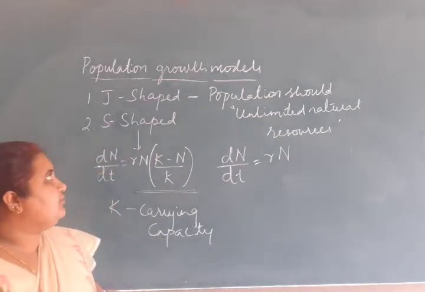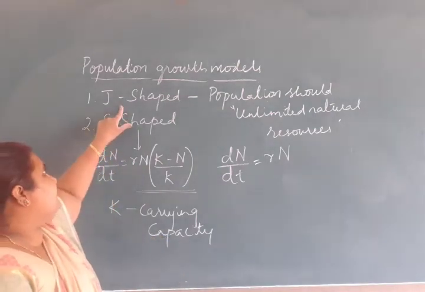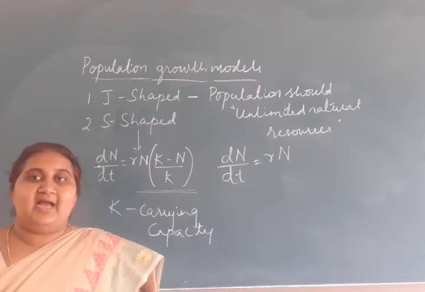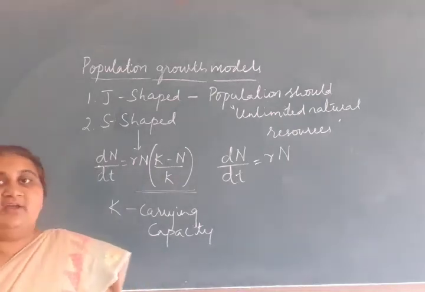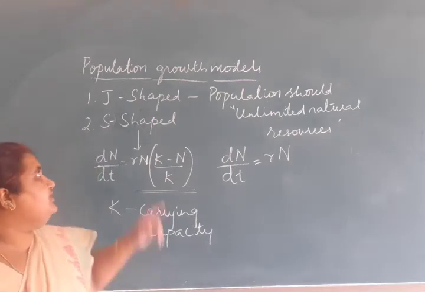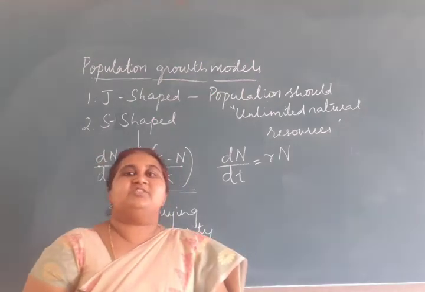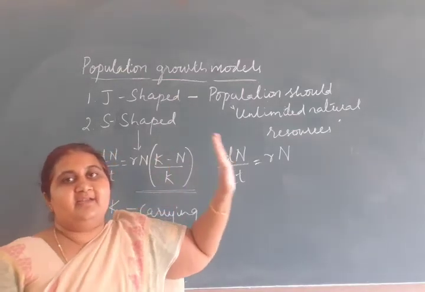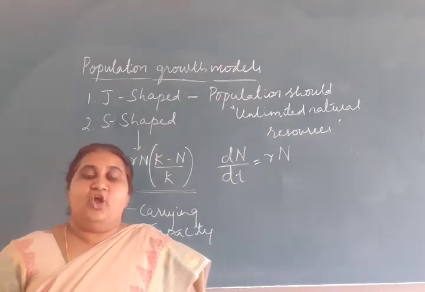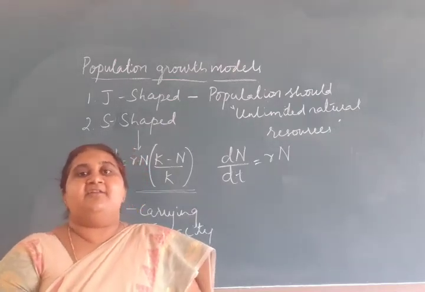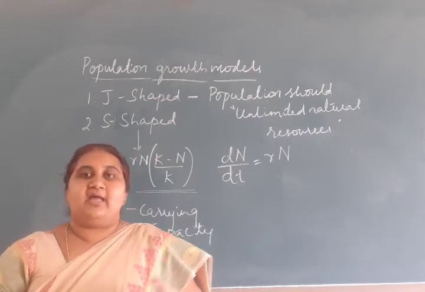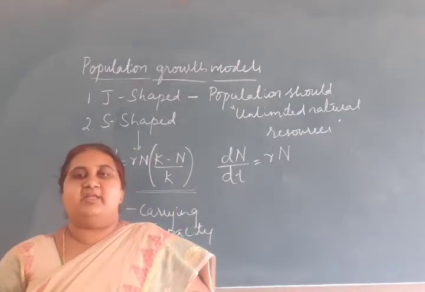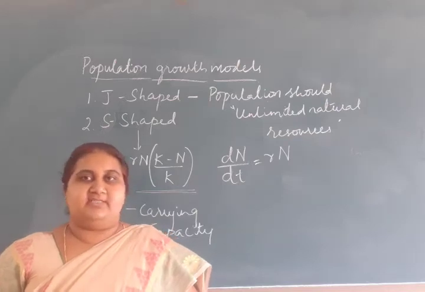So population growth curves are of two types, J-shaped and S-shaped. Keep it in mind for your competitive examination, as it is an important topic. A J-shaped growth curve is shown by a population when it gets unlimited natural resources. In nature, no population gets unlimited natural resources. What are unlimited natural resources? It might be space or food, with no predators and competitors.